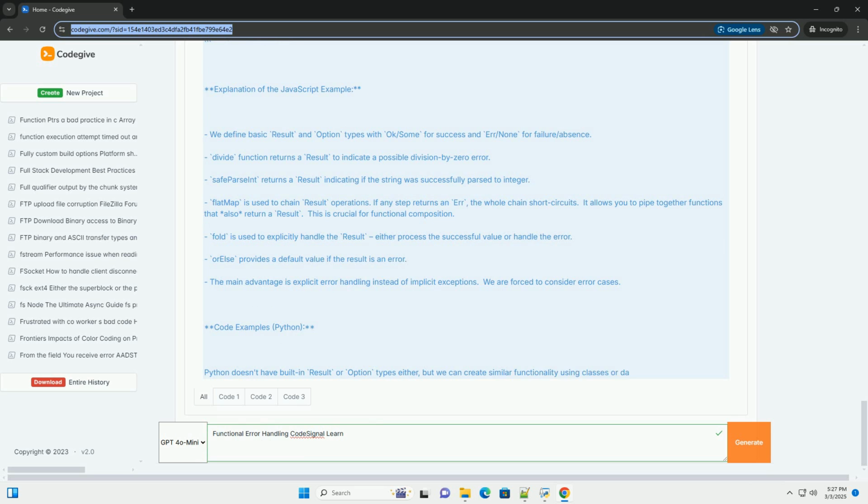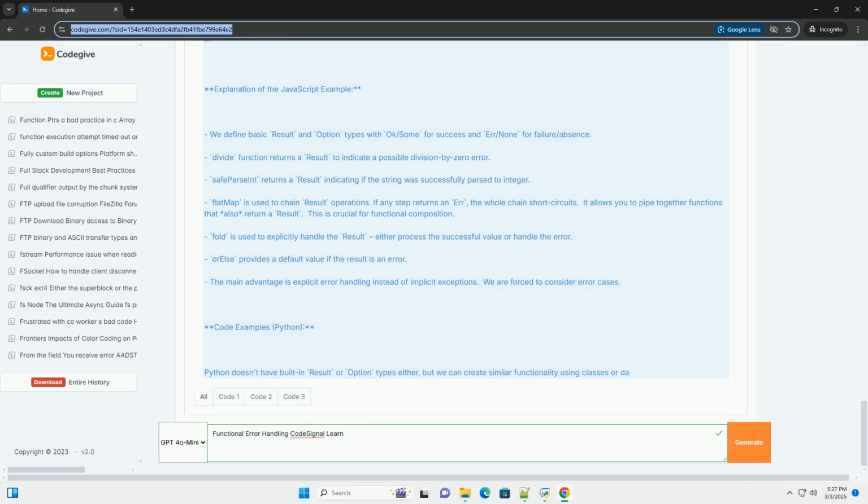Conclusion. Functional error handling is a powerful technique that improves code quality, readability, and maintainability by representing errors as data and handling them explicitly. While it might require more upfront effort and a shift in thinking compared to traditional exception-based error handling, the benefits in terms of code clarity and reliability often outweigh the costs, especially in complex applications or when working in teams. By understanding the core concepts and practicing with examples, you can leverage functional error handling to write more robust and predictable solutions on CodeSignal and beyond.